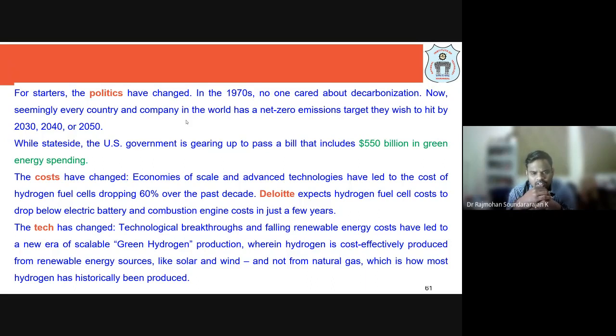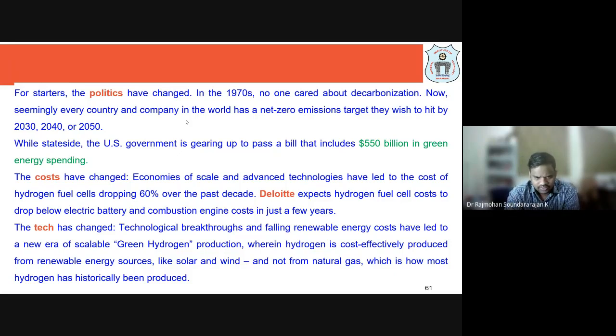As I told you, regarding technological breakthroughs, in lecture number 2, at the beginning, I showed you the cost of electricity production from each source. We have seen that except for nuclear energy, for the other sources there is a drastic reduction in the cost of production, right? So that is also one of the things. The technology is changing.